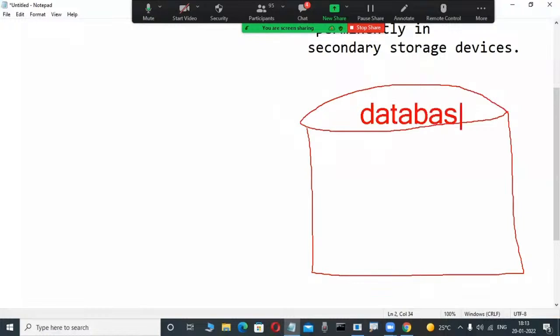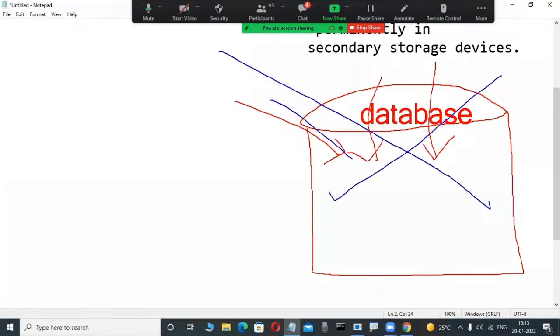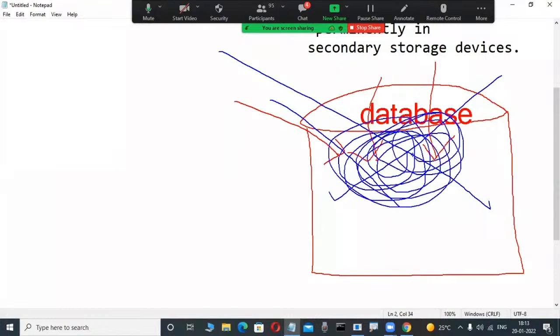Okay, database. Here, in this place, we are storing data. Suppose we are storing a random collection of data, we are thinking. That is absolutely wrong. Actually, Oracle, SQL Server, DB2, Sybase, Informix, Ingres, Teradata, these types of databases do not store a random collection of data. These databases only store a structured collection of data.